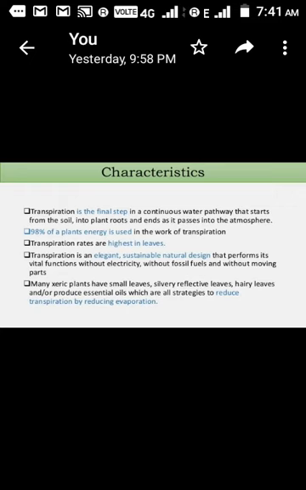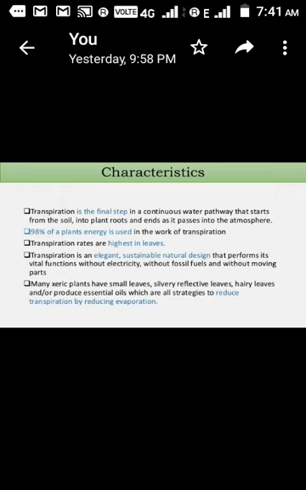Transpiration rates are highest in the leaves. I have already explained that transpiration is mainly carried out by aerial parts, and the leaf is one of the most important aerial parts which contribute. We'll see in the next couple of slides how much contribution there is of the leaf for transpiration. So the highest transpiration rate is by the leaves.